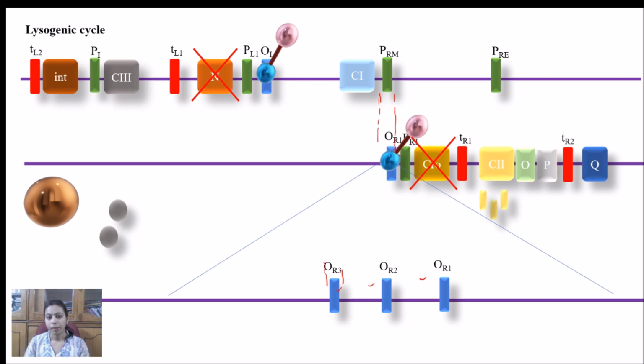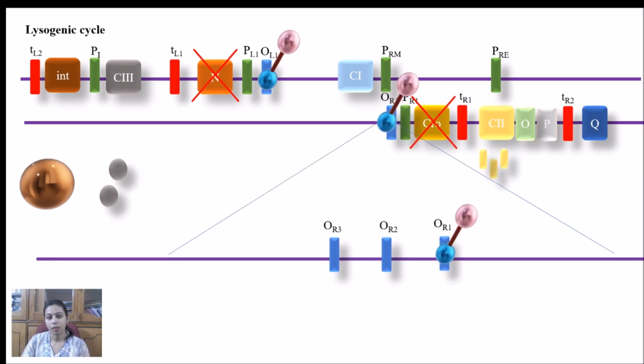The binding affinity of the CI protein is very high for OR1. So when the CI repressor has just started being synthesized, what will happen? Even at low concentration, having more affinity towards OR1, it will bind to OR1 first, and the binding at OR1 halts the synthesis of CRO protein.